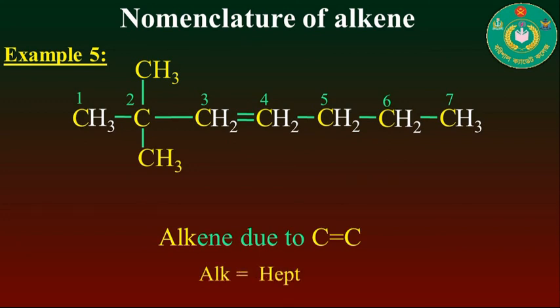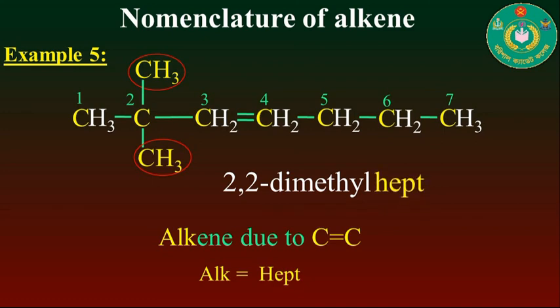So the root will be hept, and here you see that two side chains are present, that is methyl groups. So this will be the prefix of this compound. First, the prefix will be 2,2-dimethyl, and then the root will be hept, and finally the suffix will be 3-ene. So finally we can say that the IUPAC name of the following compound will be 2,2-dimethyl hept-3-ene.